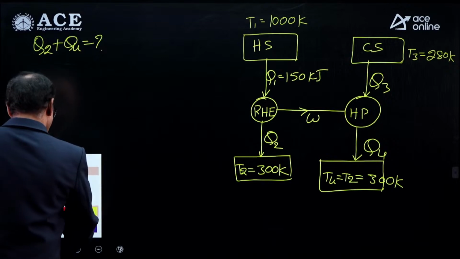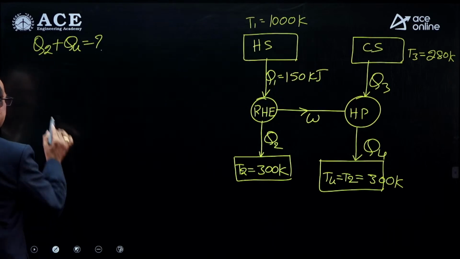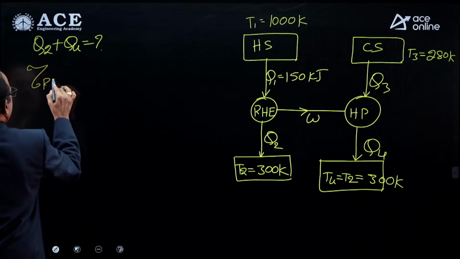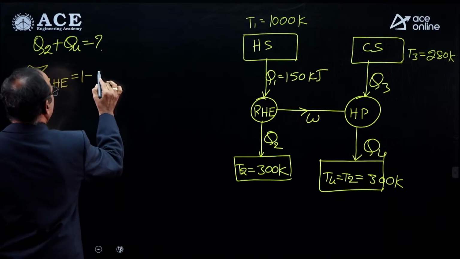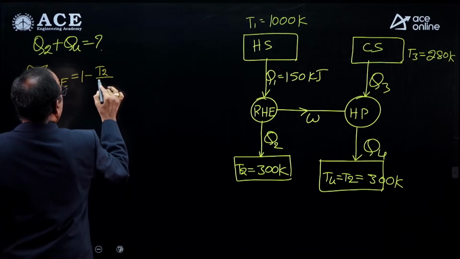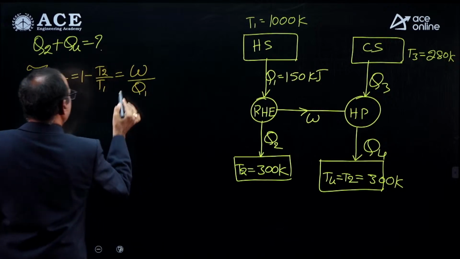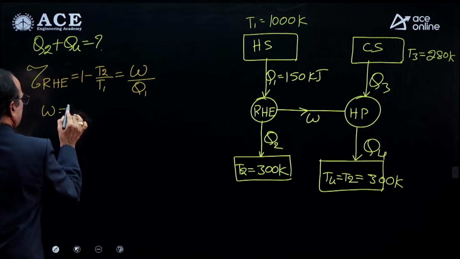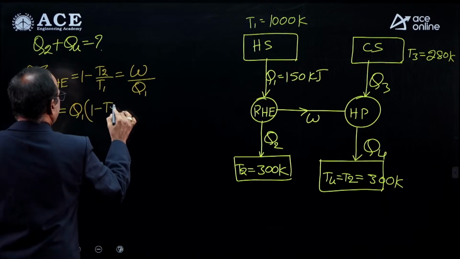First you take the reversible heat engine. Efficiency of the reversible heat engine equals 1 minus T2 by T1, which is equal to work output divided by Q1. From this you decide the work output: Q1 into 1 minus T2 by T1.